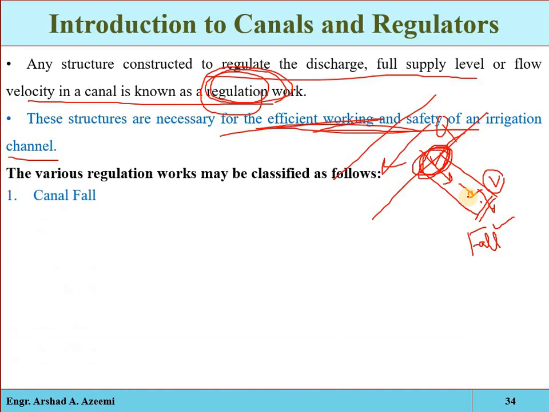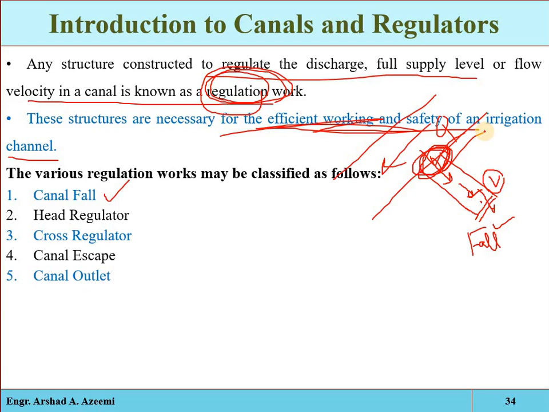And we have different types. For example, the canal fall, which dissipates the energy produced during abrupt changes in canal elevations. Also we have the canal head regulator, which we are discussing again and again. We have the cross regulator, we have the canal escapes, and we have the canal outlet. For example, if here we are taking out some water from the irrigation canal, then we have to construct a structure which will take out a required and controlled amount of water from the canal. That is called the canal outlet. So these are the different regulator structures which are maintaining the flow of water in the irrigation canal efficiently.